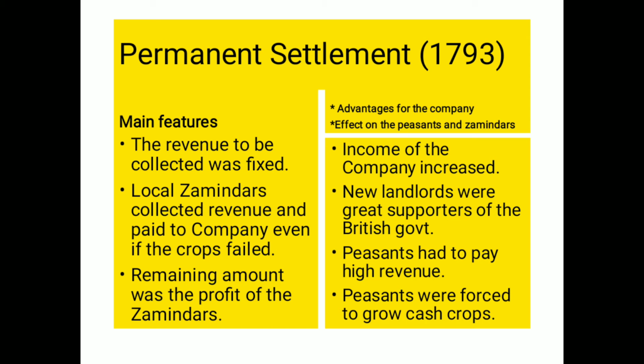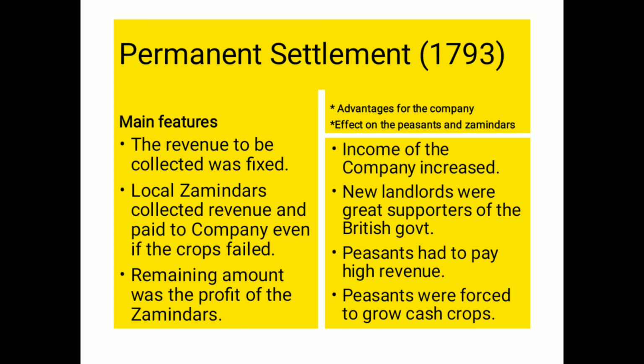Now these peasants lost their land and were not able to pay the taxes either. So they were forced to grow cash crops. There were a few crops which were grown as cash crops, like indigo, cotton, and there were many others. Here we will be taking these two examples only.